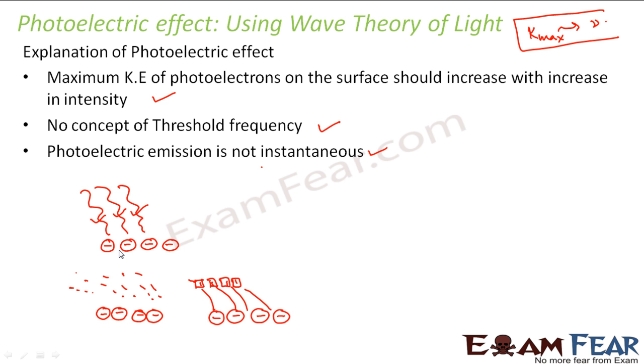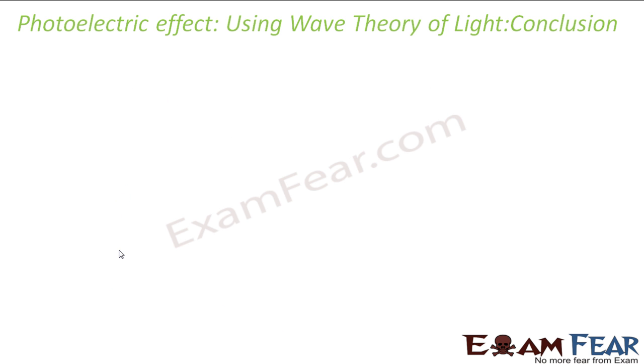So this didn't say that the wave theory was incorrect, because there were so many evidences of interference, diffraction, polarization, which only wave theory could explain. Particle theory could not explain. So nobody told that the wave theory is incorrect. But now a second thought came into people's mind that there are certain phenomena which wave theory cannot explain.